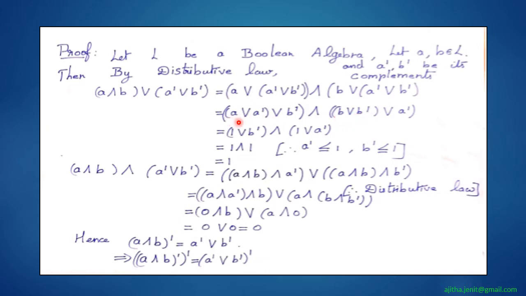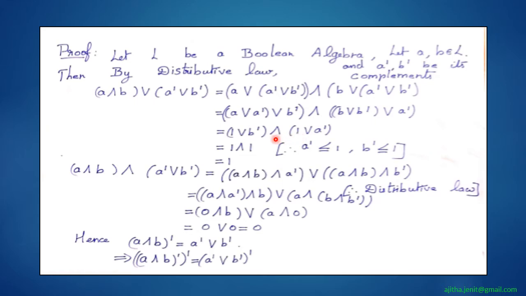Now what about A join A dash? A dash is the complement of A, so A join A dash will become 1. Similarly, B join B dash will become 1. So as a result we will get 1 meet 1, because here B dash is less than or equal to 1, and also A dash is less than or equal to 1.